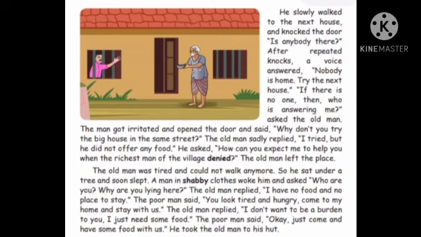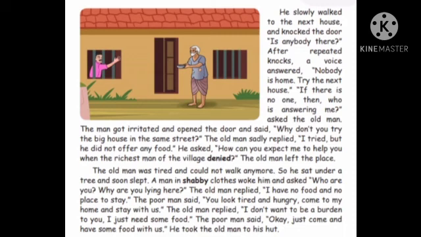He asked, "How can you expect me to help you when the richest man of the village denied you?" Immediately he asked about the rich person, the well-dressed man whom the beggar had approached. He was the richest man in the village.